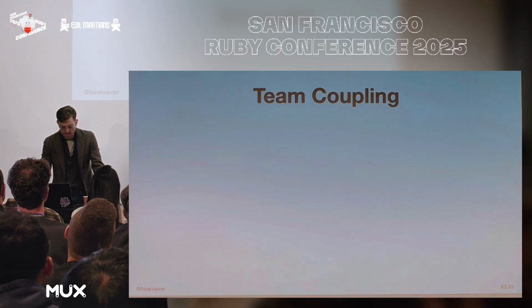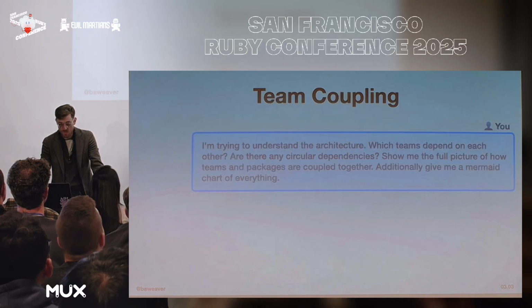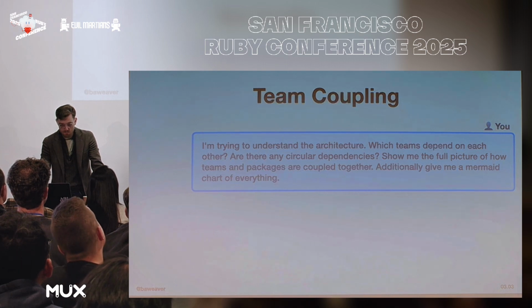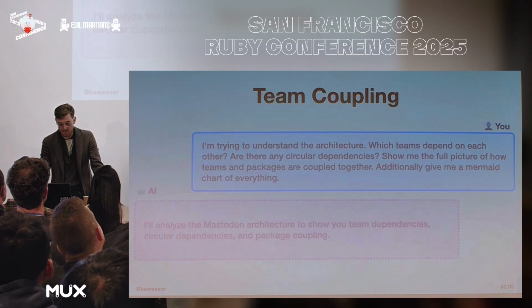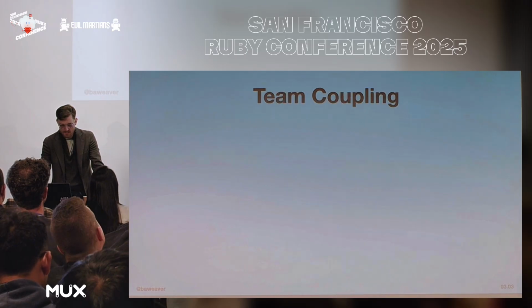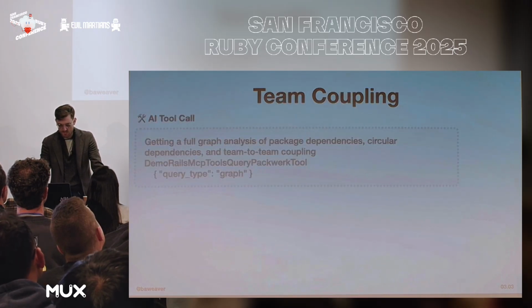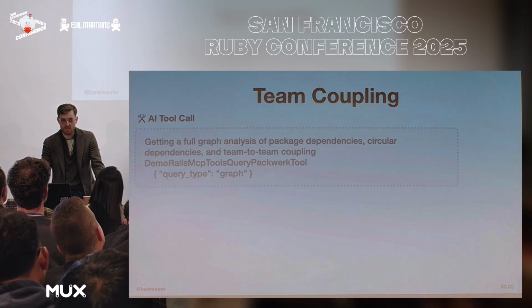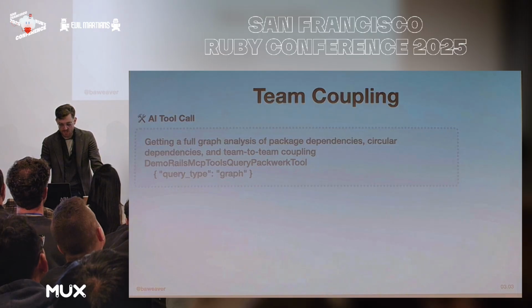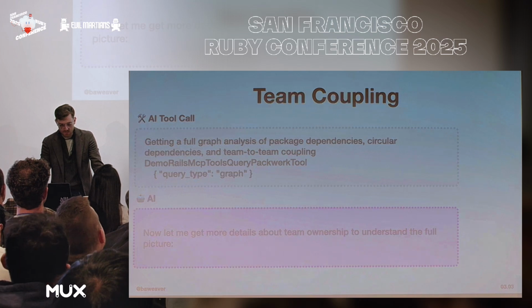Though, really, you want to scope out sometimes to see the broader picture, like what relates to what, what circular dependencies are there, where is the coupling, and maybe let's put a mermaid chart in there for fine details, which is really useful, by the way. It's very good at doing that. So it will take a look at that and find out what it can give us. In this case, it'd be really handy to have a tool which collects all this information about pack work together, such as the previous examples, and also a very complex tool, so again, high level. We want to find circular dependencies where packs eventually depend on themselves through some sort of indirection. We want a view of how many packs have high coupling and how often they violate each other, and how many packages are present, which gives us back something fairly useful over here.